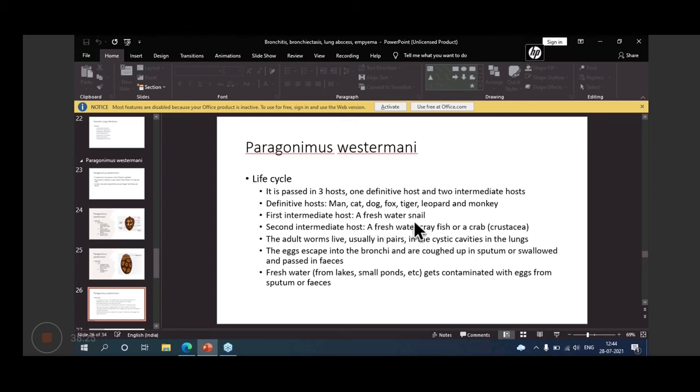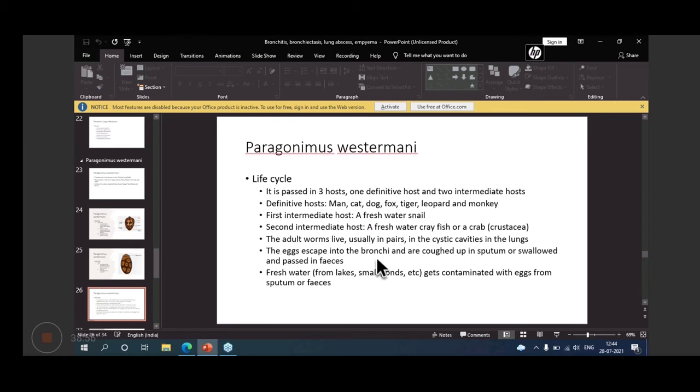The first intermediate host is a freshwater snail, and the second intermediate host is a freshwater crayfish or a crab, that is, crustacea. Adult worms live usually in pairs in the cystic cavities in the lungs. So that's why it's a lung fluke. And the eggs escape into the bronchi and are coughed up in sputum or swallowed and passed in feces.